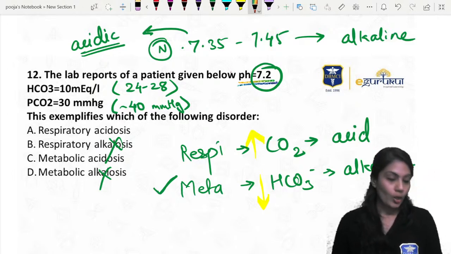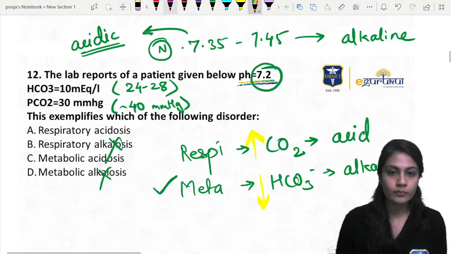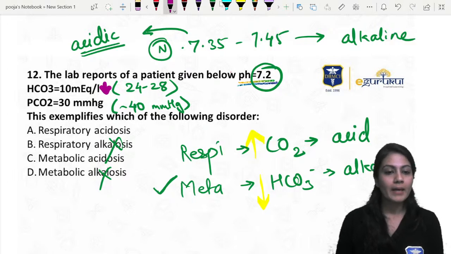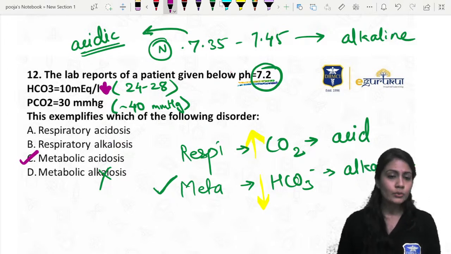Okay, chalo fine ji. Metabolic acidosis. Okay, over here what we learn is this is decreased, so definitely it is the metabolic acidosis, right? Option C is the correct answer over here, right?